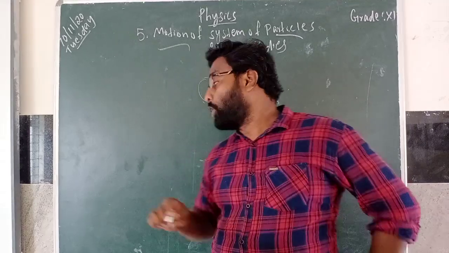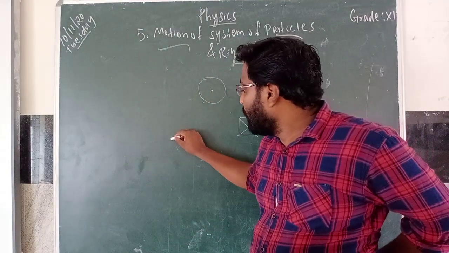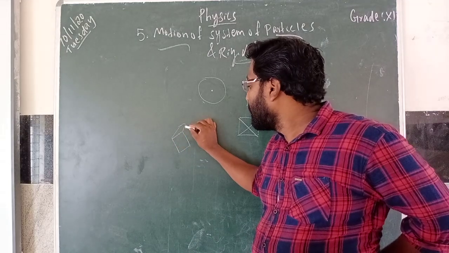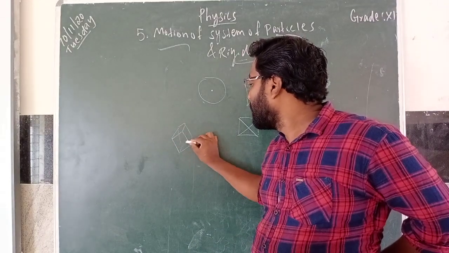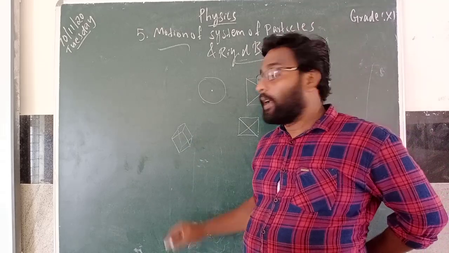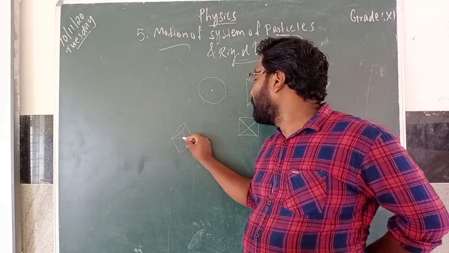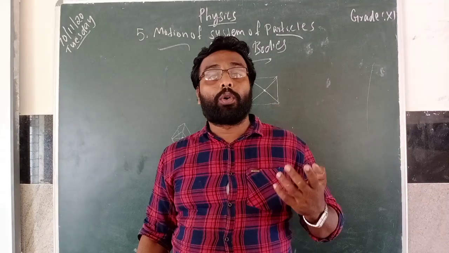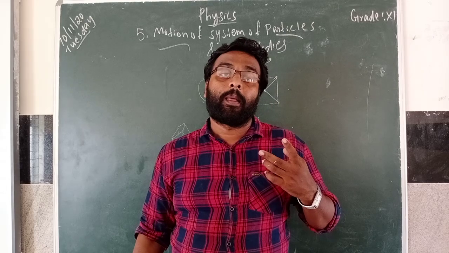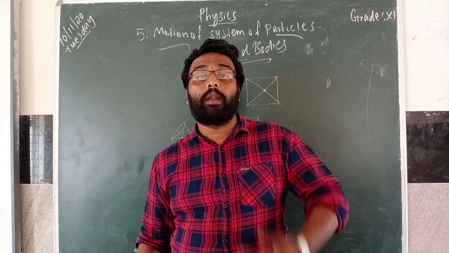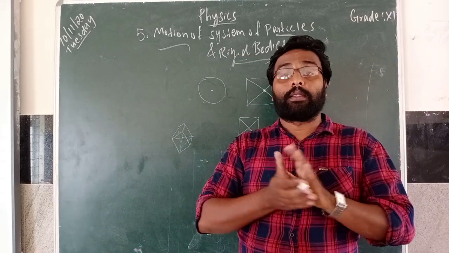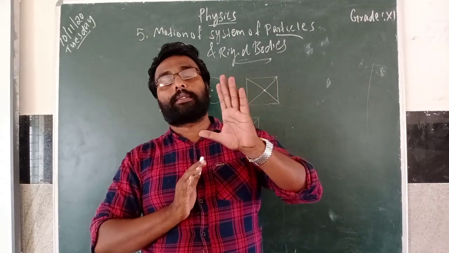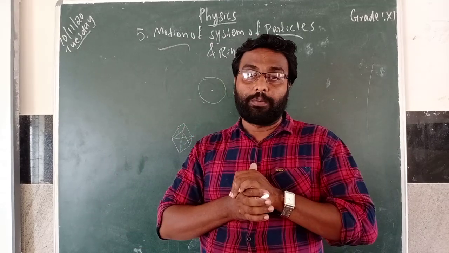The same with a cube. If you take a cube, you can find its center of mass by drawing diagonals. If you take a cuboid, you can find its center of mass by drawing the diagonals. Where these diagonals meet at a point, that is the center of mass of the object.